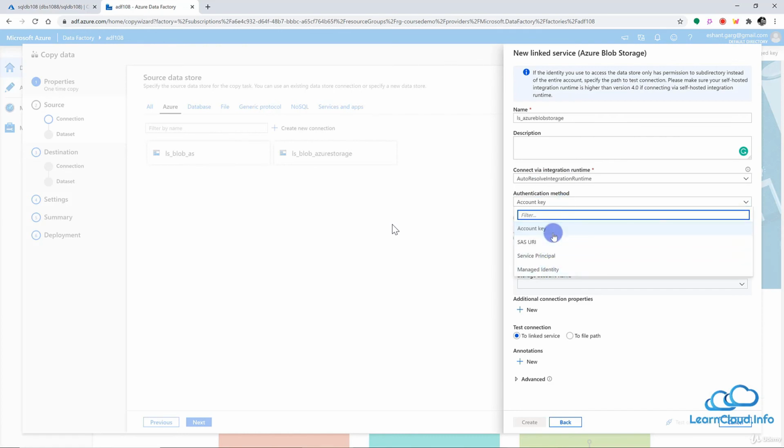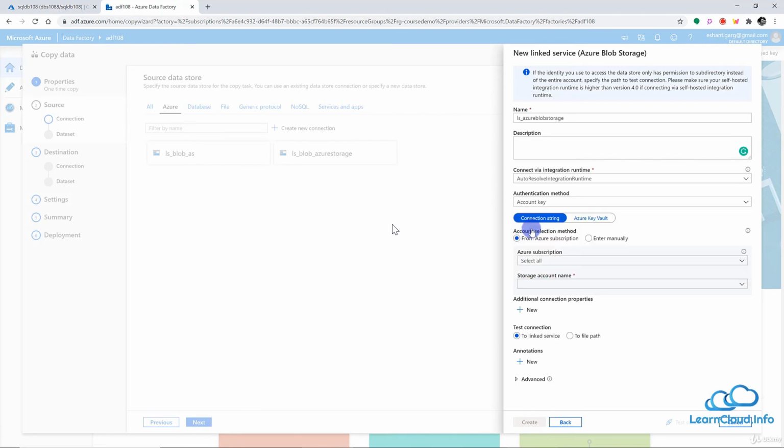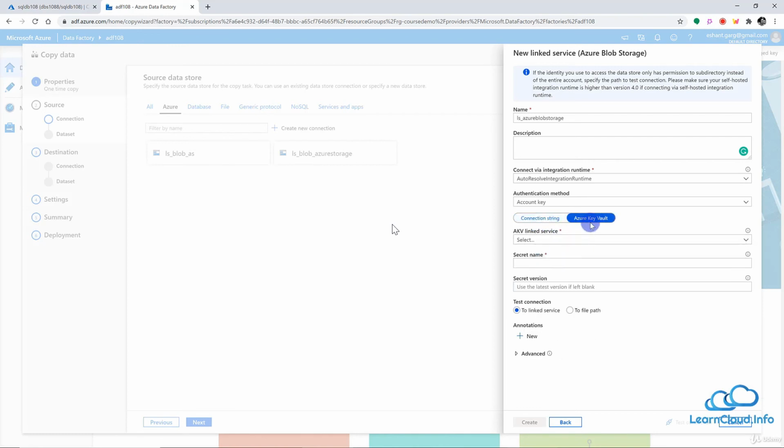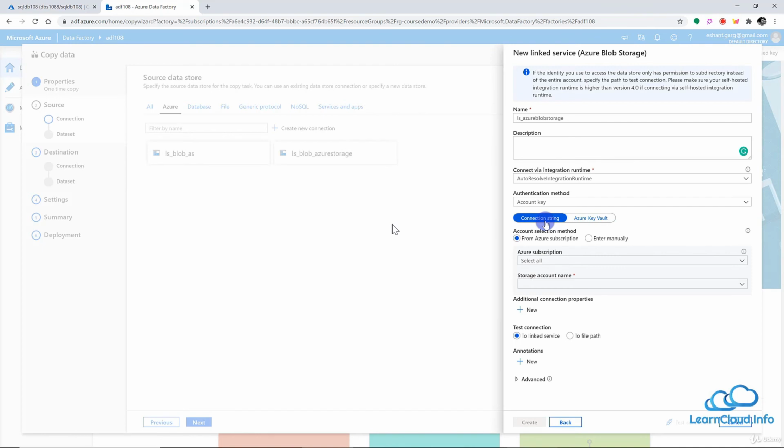And then we have different authentication methods, and we have service principal, managed identity. So you can use as per your need. But in this lesson, I'm fine with the account key. And then we can have the connection string stored within the key vault. So if you're using key vault, you can have your connections and credentials and everything saved there. But right now, let's move forward with the default value, which is connection string here.